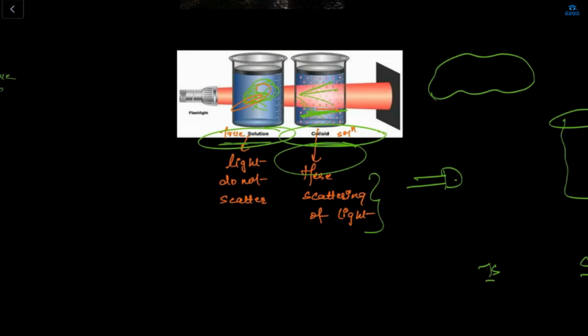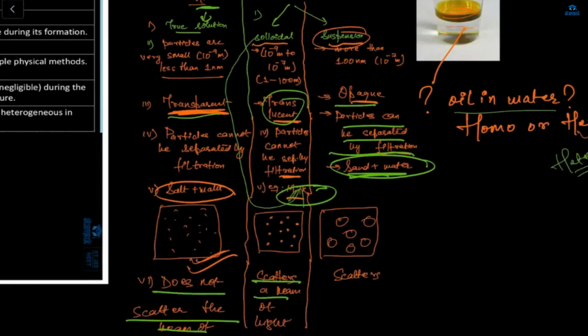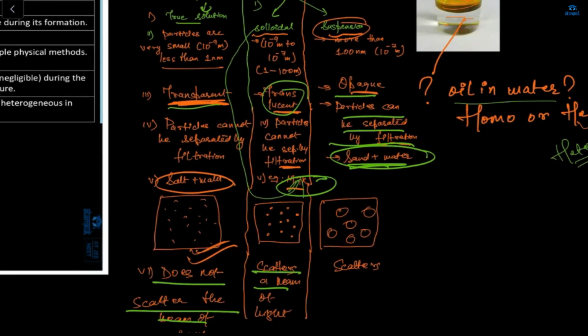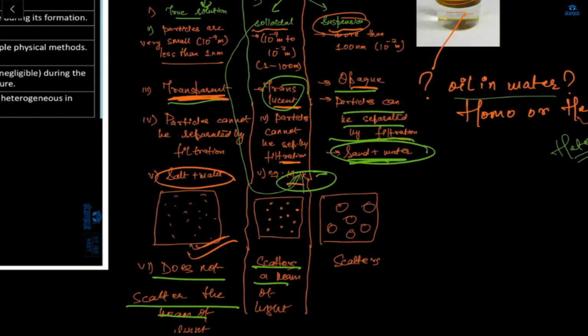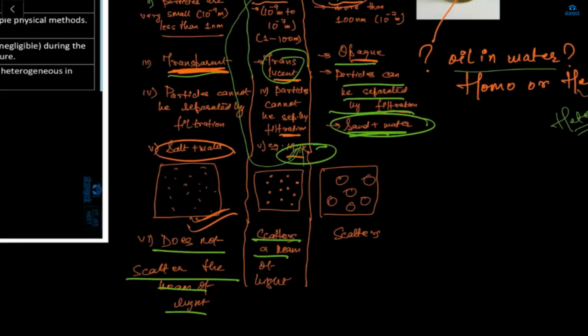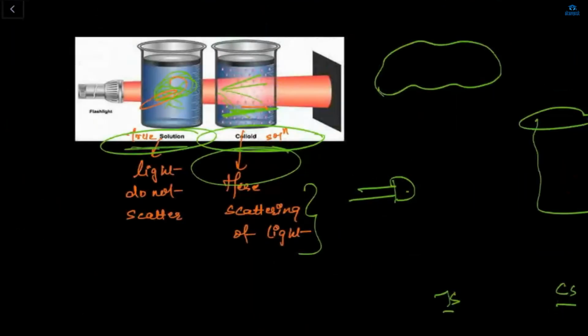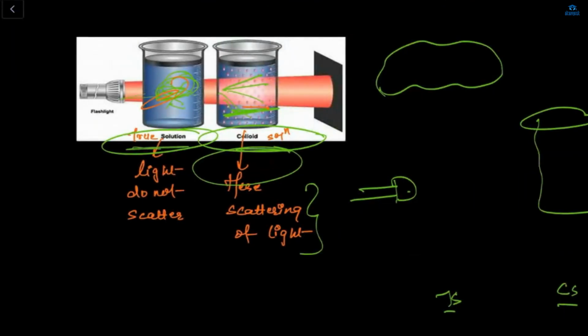True solution, Tyndall. Okay. So a true solution is transparent, and the particles cannot be separated by filtration. Example: salt water. And the property is that it does not scatter the beam of light. Like here, this is my true solution. A true solution is not able to scatter the beam of light, but the colloidal solution has the property of scattering light. True does not have this property.